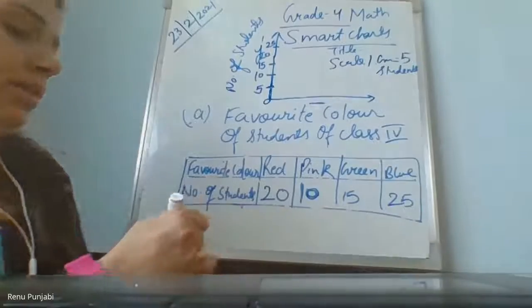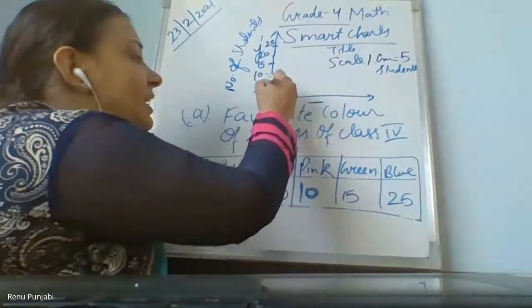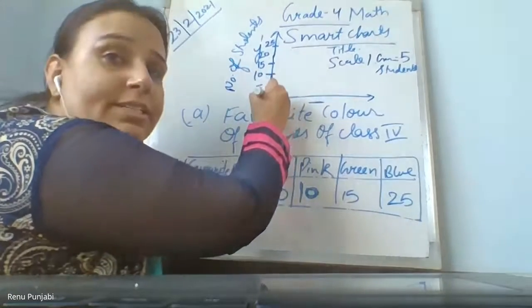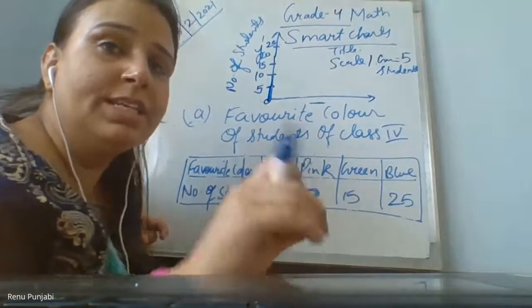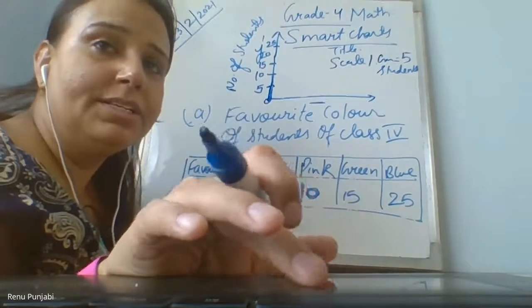So, ma'am, what will we write in the scale? See, look here. This scaling is, if you measure your 1 graph block, can you measure with the scale and tell me how many centimeters it is? Okay, ma'am. I'll measure one of my graphs.